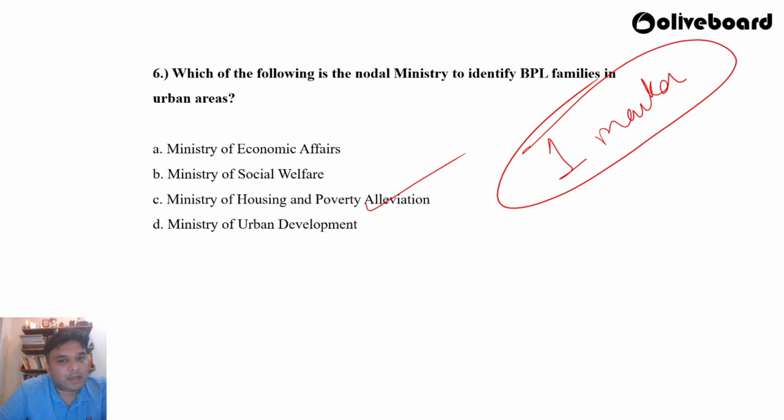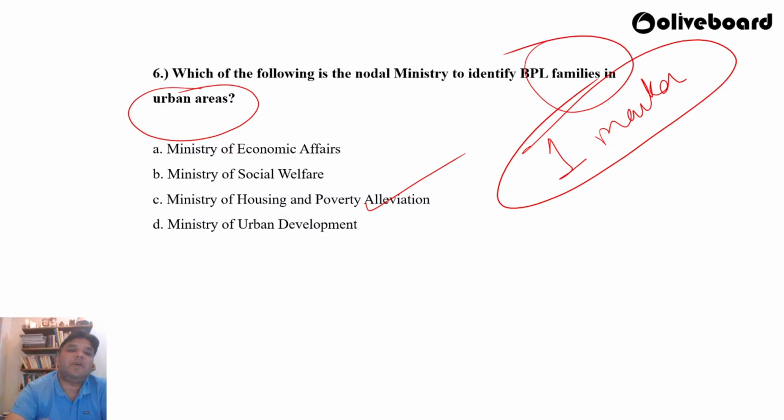Krupal and Sagar, you will have to read more about the ministry. But as of now, it is the Ministry of Housing and Poverty Alleviation which is used to identify BPL families in urban areas. What the question asks is very important: here we are asking about BPL families in urban areas.